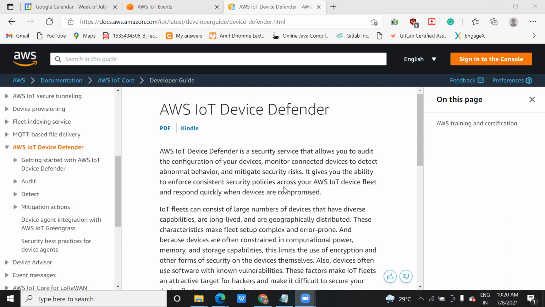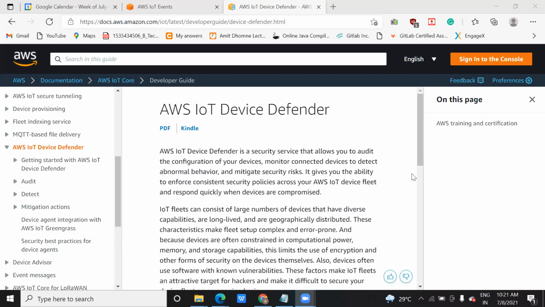There is a monitoring feature, and with the help of this AWS IoT device defender we can monitor those activities. It gives you the ability to see the different kinds of monitored activities in the form of a graph. And you need to have some policies, as I already said, policy means the permissions and roles that will allow you to access this service.